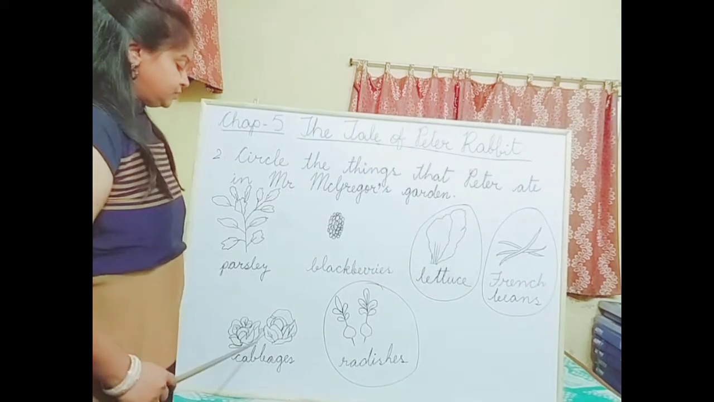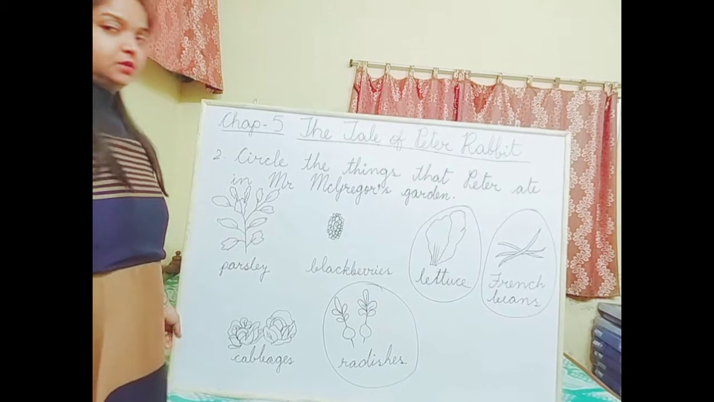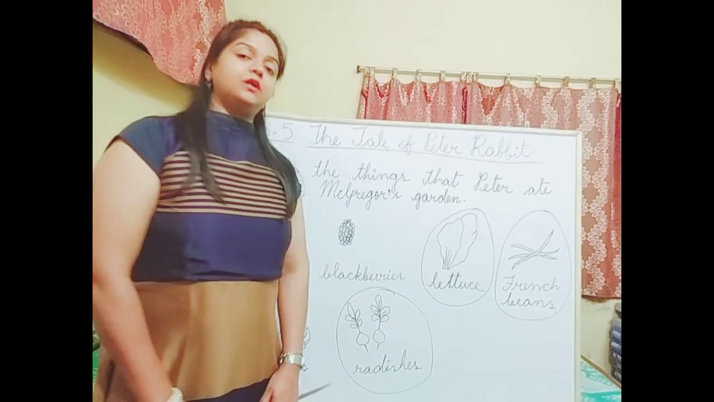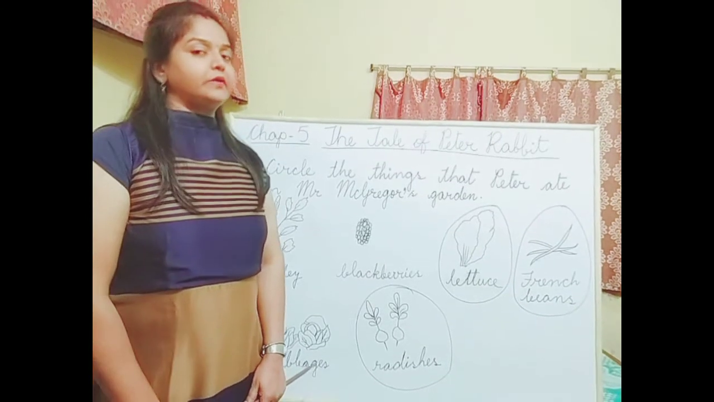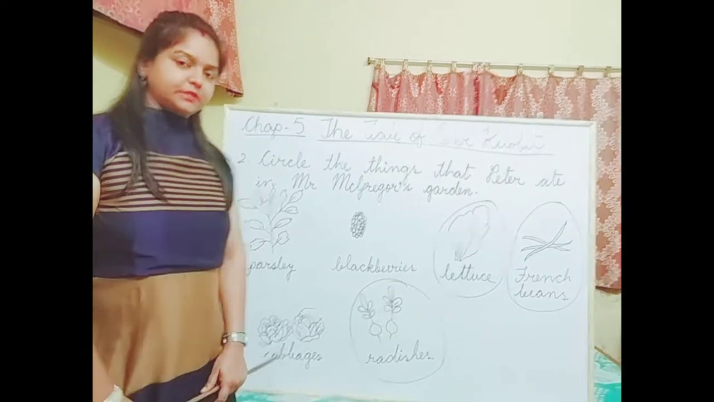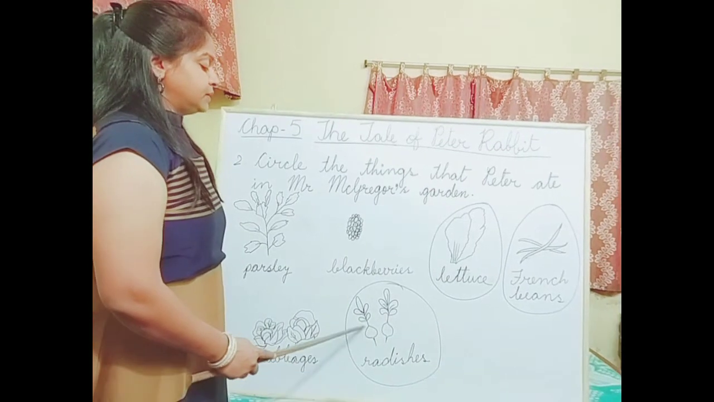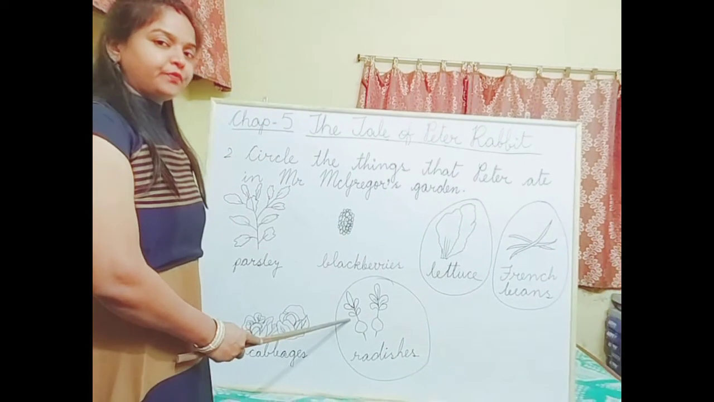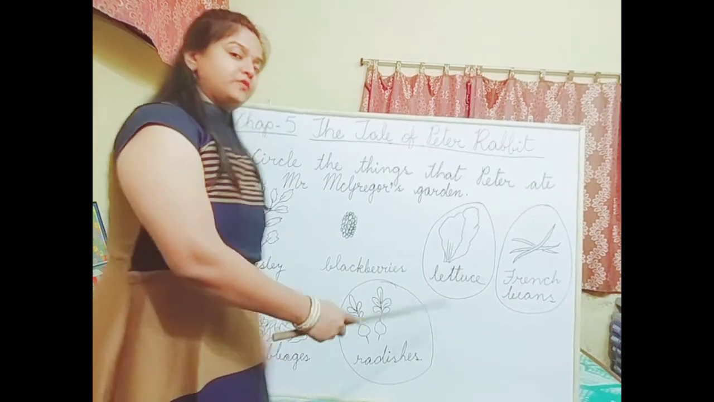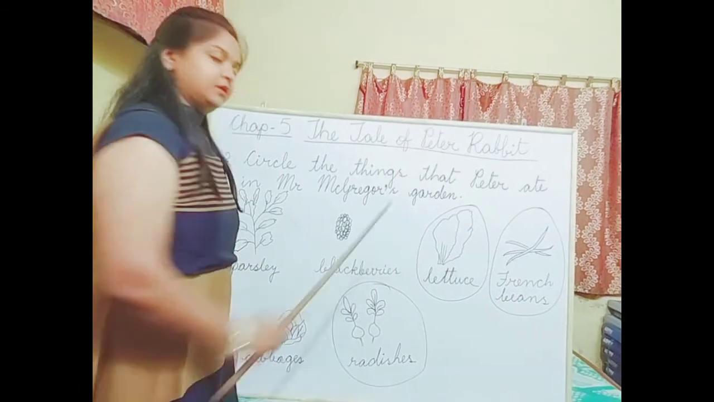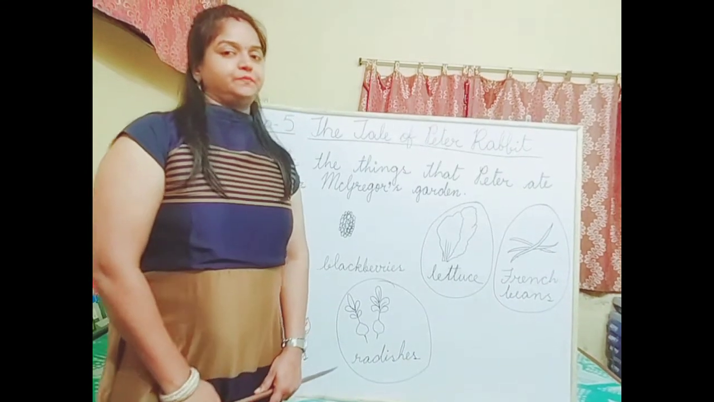Then come down, cabbages. Did Peter eat cabbages? No, he did not eat cabbages. When he went in search of parsley, he saw Mr. McGregor planting cabbages, but he did not eat them. So we will leave them. Then the last one is radishes. The last thing that Peter ate was radishes. So we will circle this. And that's all. Now move to the next question.